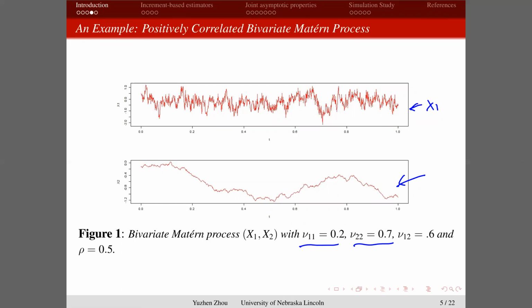But the interesting question is, if the two processes are dependent with each other, for example, there's a rho right here. Rho means the correlation between x1 and x2 at the same data point. If they're dependent with each other, will the performance of the estimators be affected by the other process or not? This is what we are interested in.